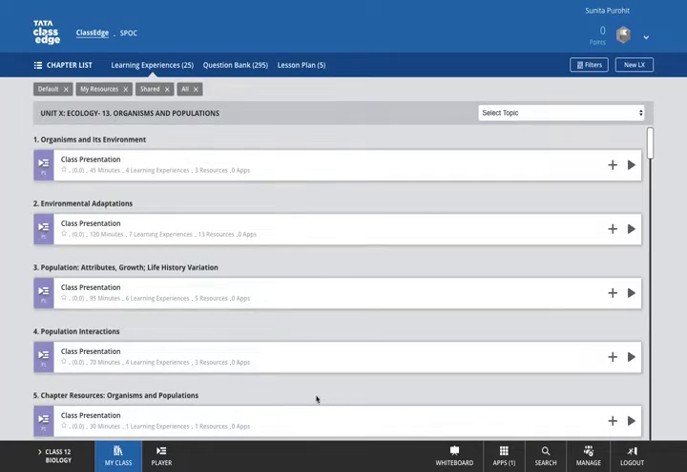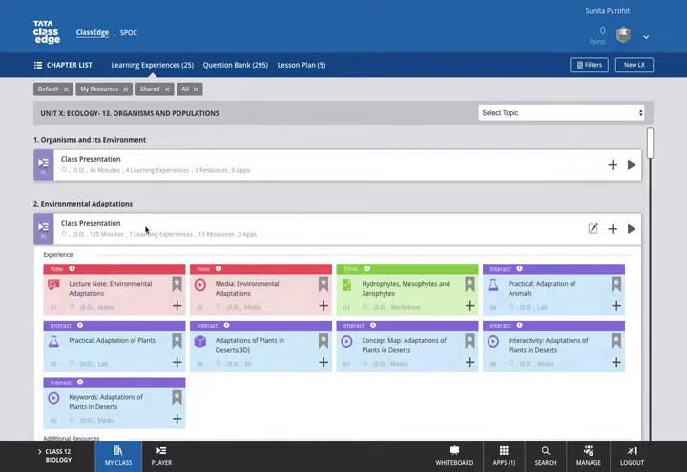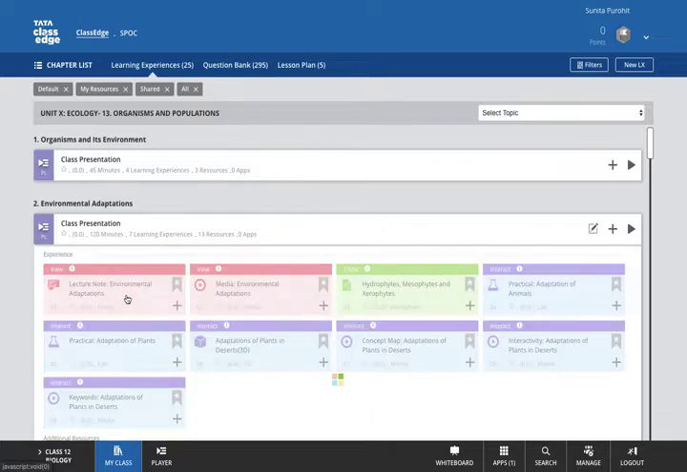As I have already told you, today we will focus on adaptation, and in this chapter 13, Organism and Population, we will start with the environmental adaptations and how different organisms show their response in the form of different adaptations towards various abiotic factors.